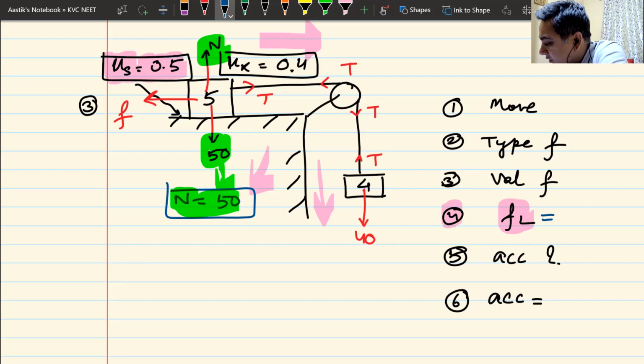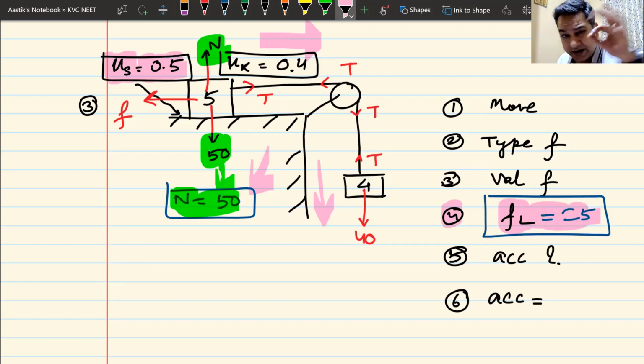That is correct. 25 newtons is the value of limiting friction. As soon as you understand that the value of limiting friction is 25, but the force which is trying to pull it downwards is 40, you will have answer to question number 1.